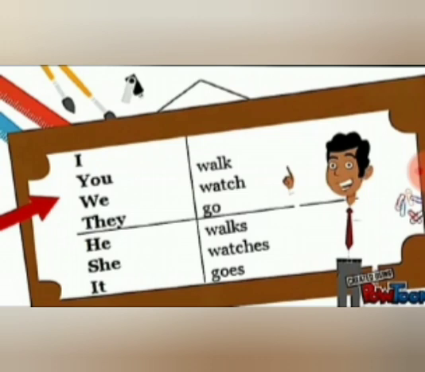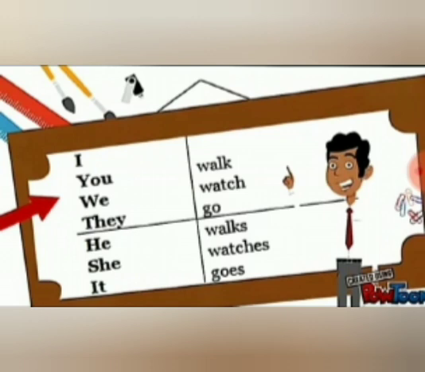I walk. I walk to school every day. It's not that I walks. That is wrong. You walk. You walk to school every day. It's not you walks. We watch television. It's not we watches television. They go to park every day. It's not they goes to park. Understood? So when you are using the plural subject pronouns, you should not make any change with the main basic form of verb.